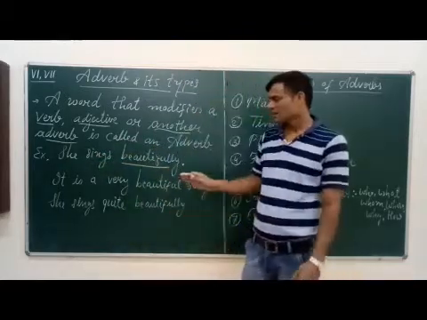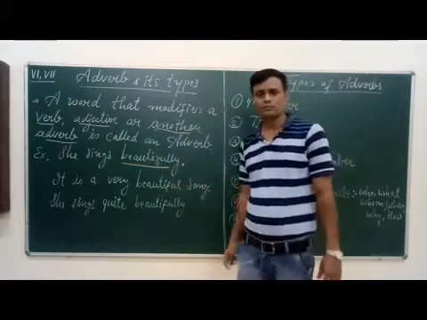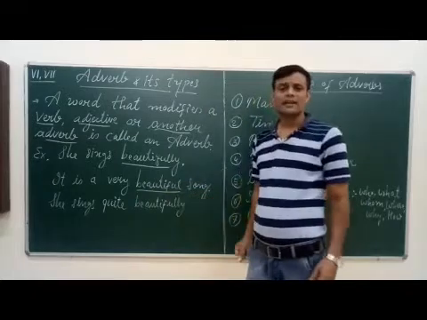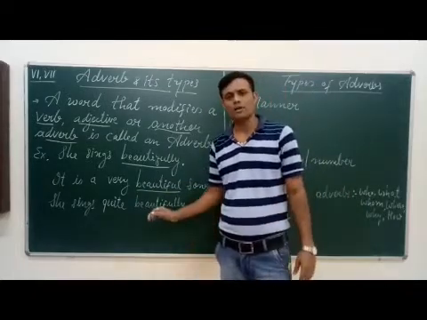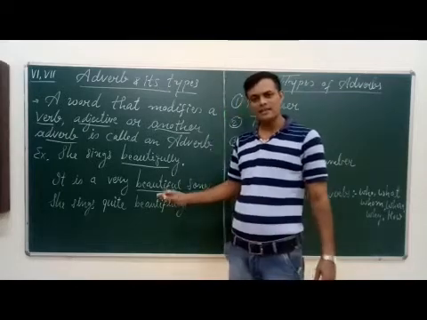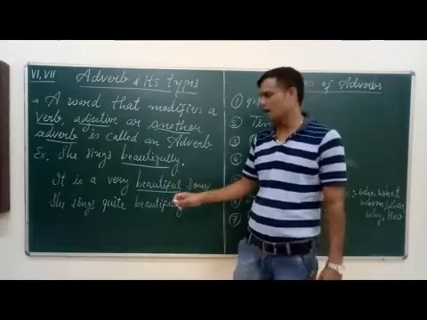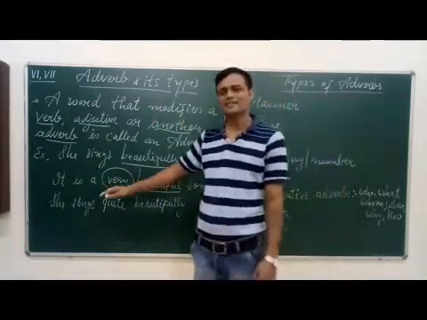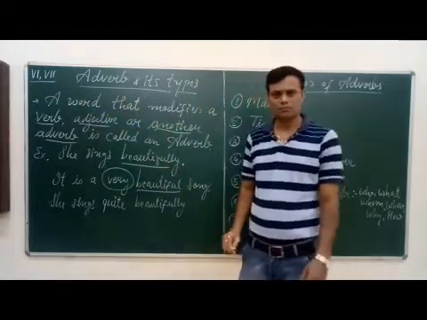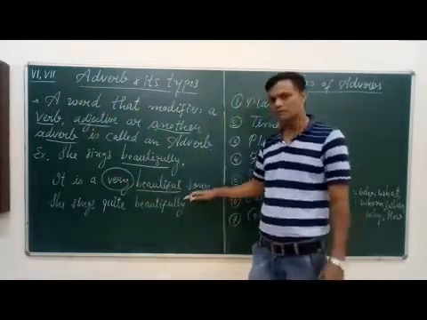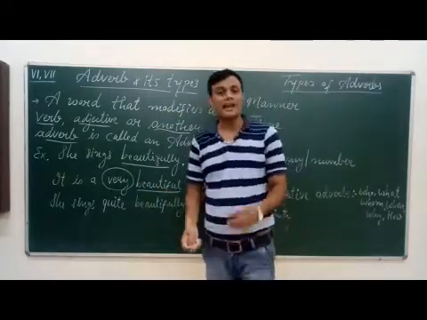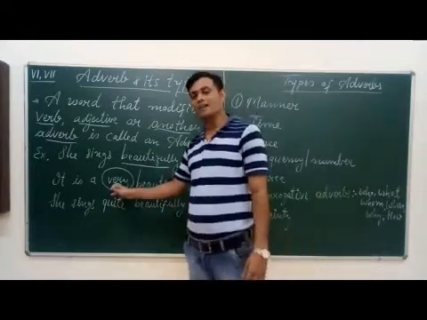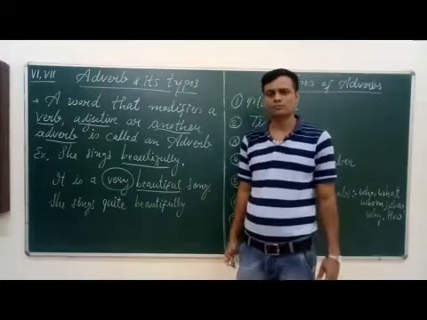Second sentence: it is a very beautiful song. Here beautiful is an adjective, and this adjective is modified by the word very. So very is an adverb.